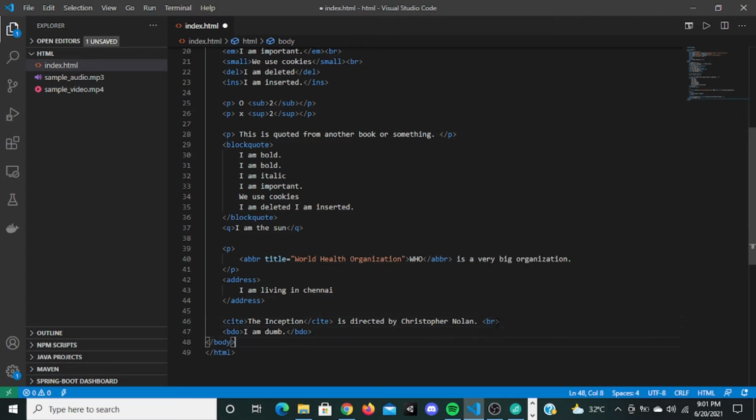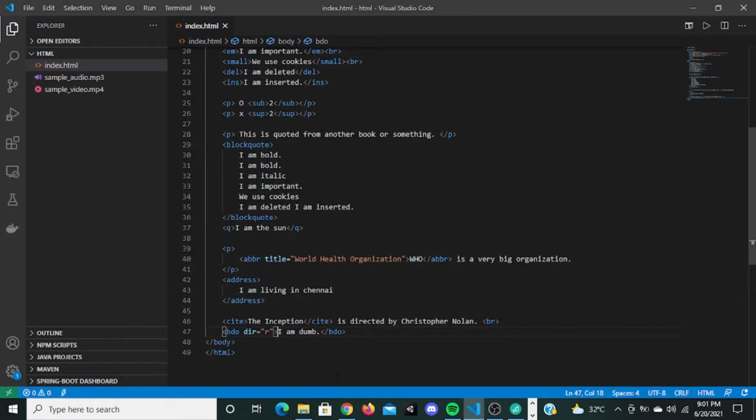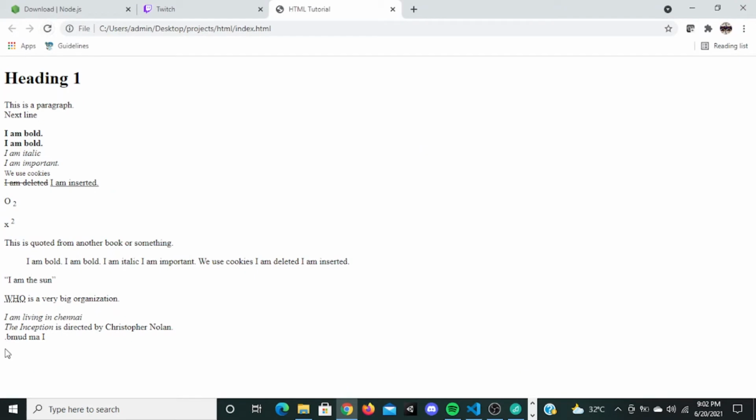We have to give the direction, so give dir, and you have to give right to left, rtl. If I refresh this, it's going to show the text from right to left.